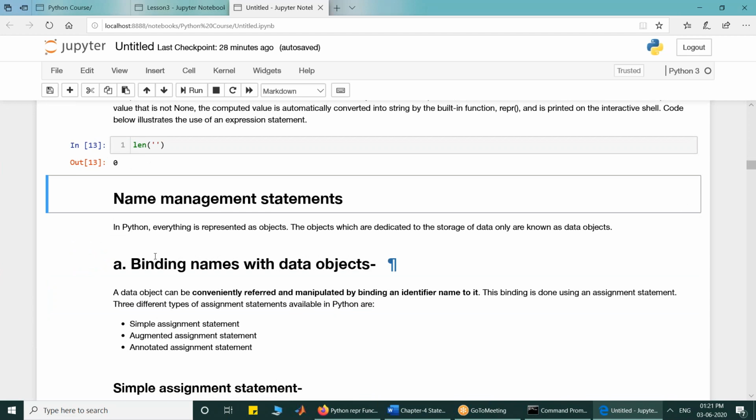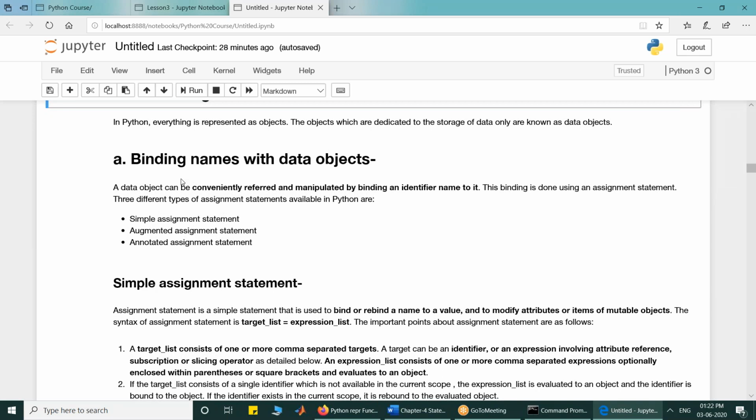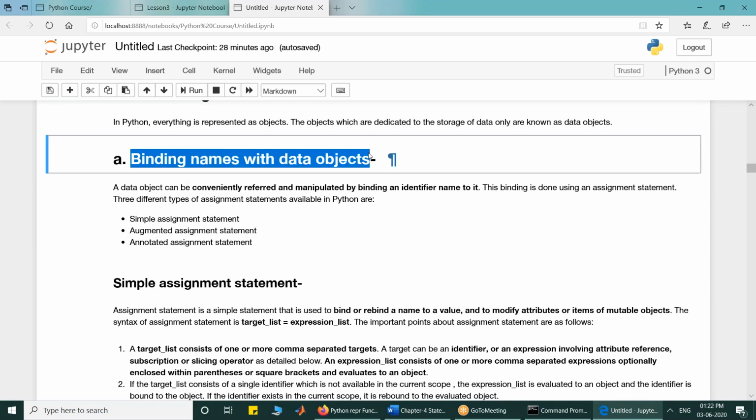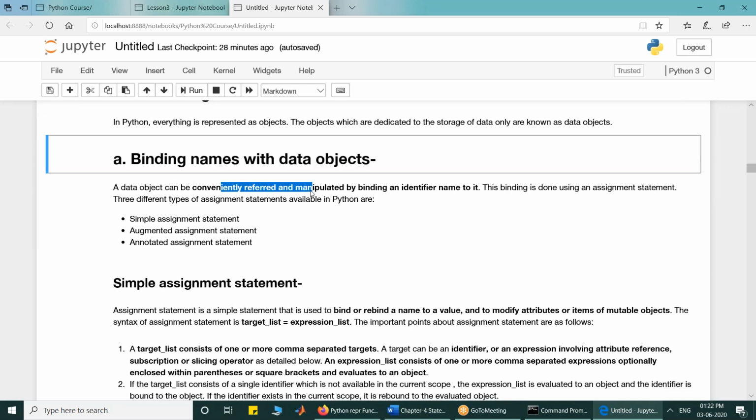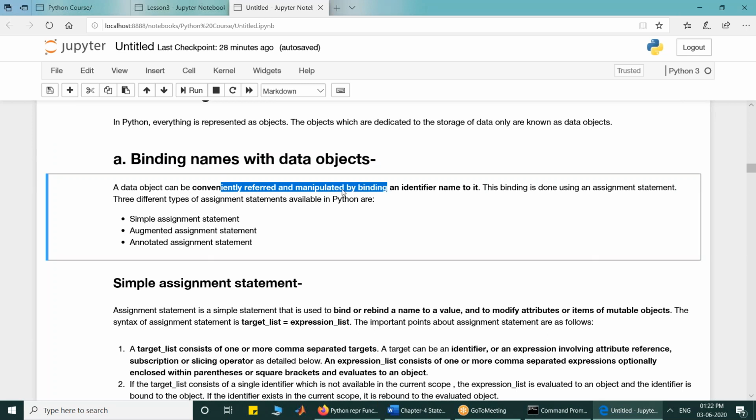So name management statements are those statements which are associated with the management of the names, the identifiers. So the first category that we will look at is used for binding names with data objects. We have discussed that we can conveniently refer to and manipulate data objects by binding names with them.